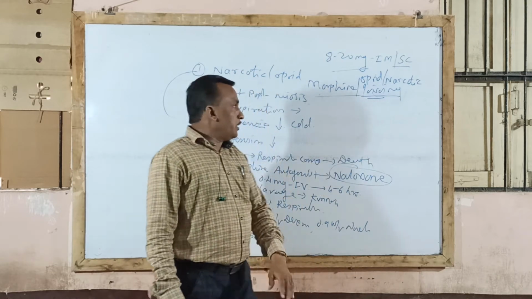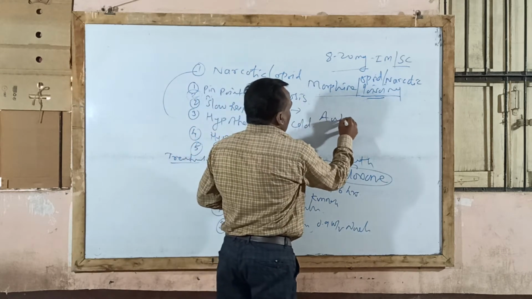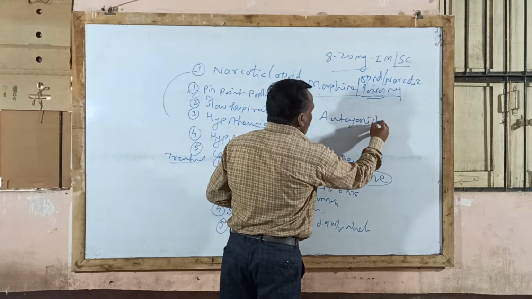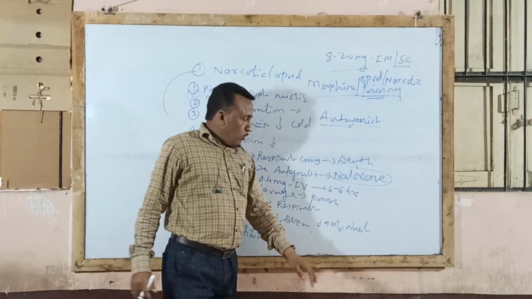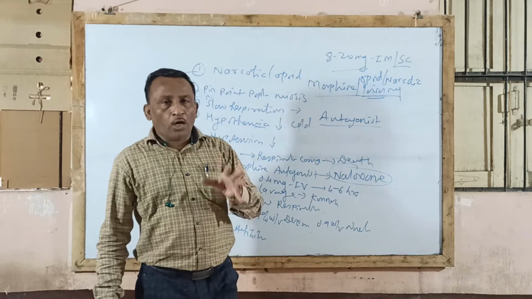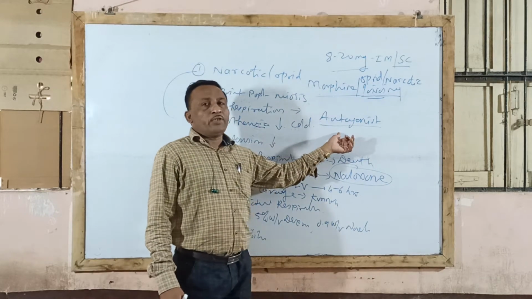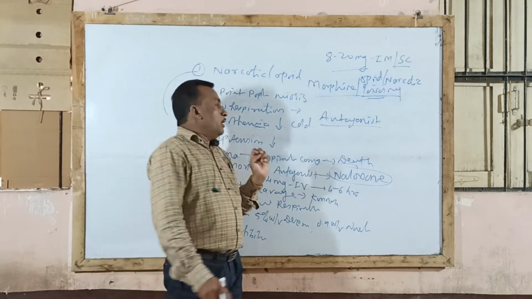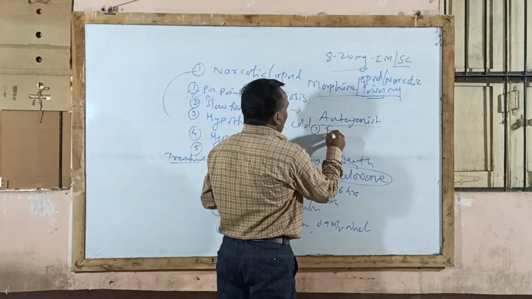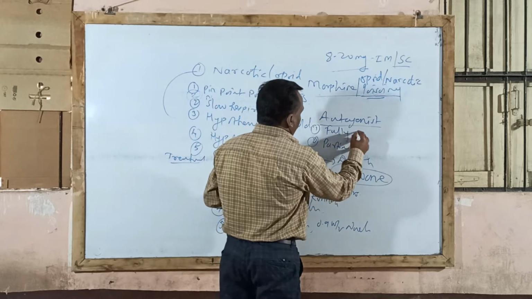Now the next point in this chapter is called morphine antagonist. Another point that they will ask is, write a note on morphine antagonists. Already you know that morphine antagonists are those drugs which antagonize, which block the pharmacological action of morphine. Such drugs are called morphine antagonists. There are two types of morphine antagonists. One is called the full antagonist, and the second is called the partial antagonist.